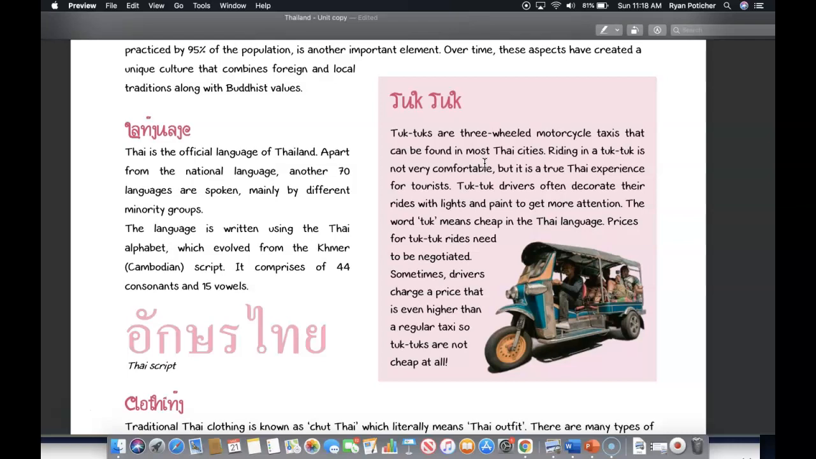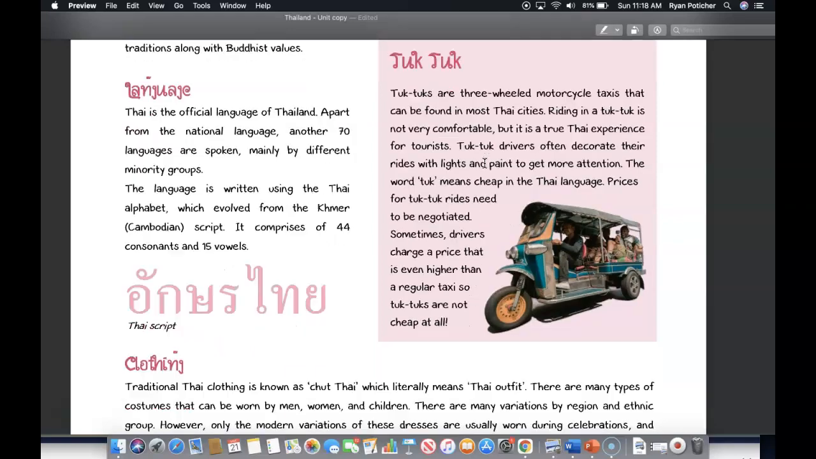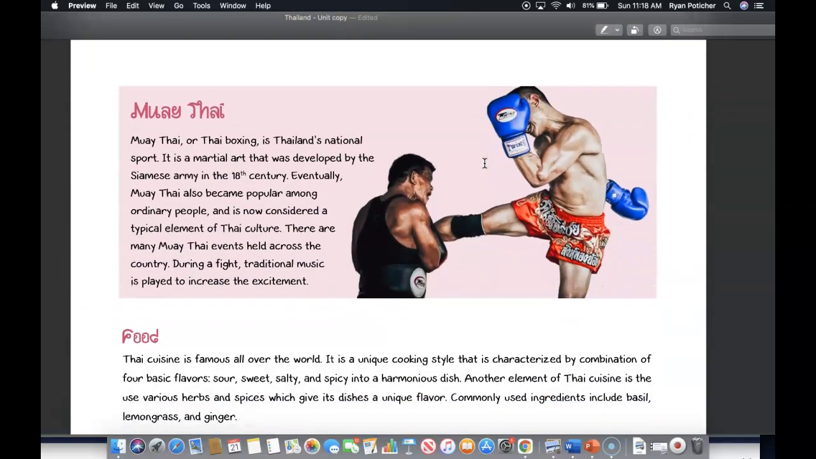Tuk-tuk drivers often decorate their rides with lights and paint to get more attention, and the word tuk means cheap in Thai language. Prices for tuk-tuk rides sometimes need to be negotiated. Drivers charge a price that is even higher than a regular taxi, so tuk-tuks are not cheap at all. Let's move on to the next page here.